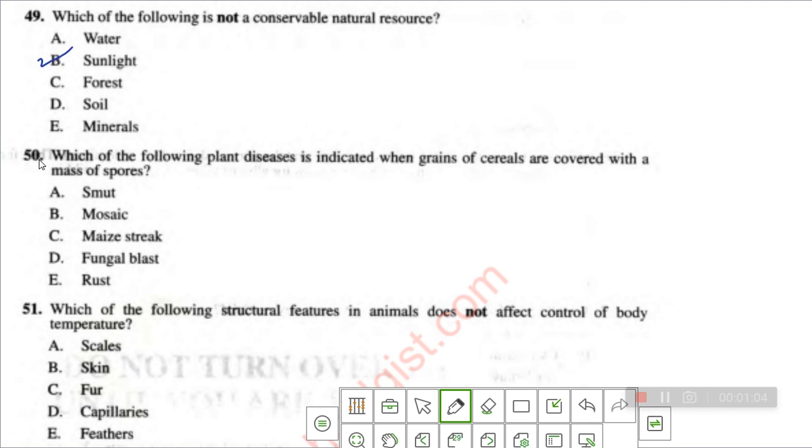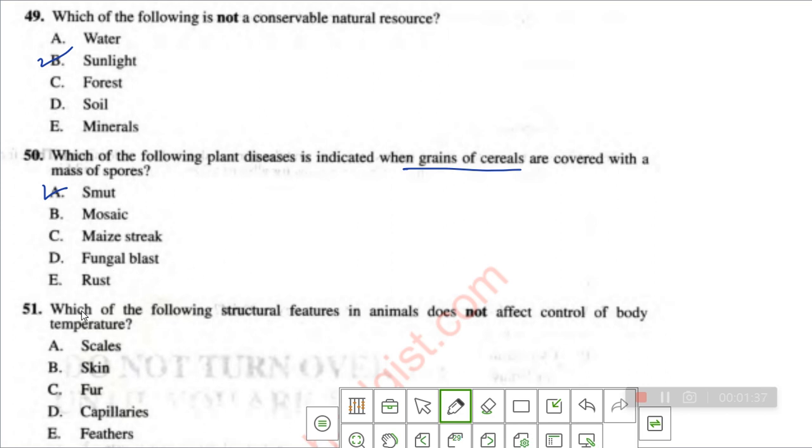So let's go to number 50. Which of the following plant diseases is indicated when grains of cereals are covered with a mass of spores? That is, when we have spores in grains of cereals. The disease is smut. So the answer here is option A. So please take note. We have cassava mosaic, we have all those mosaic diseases, we have rust, we have all those things.